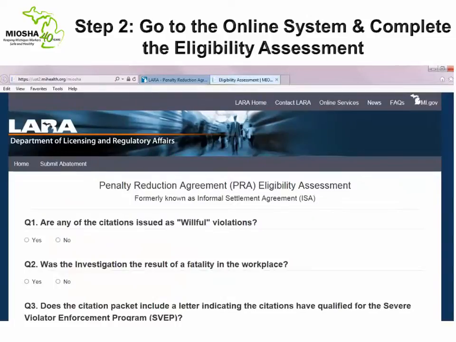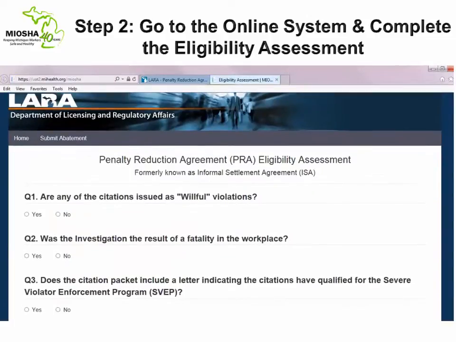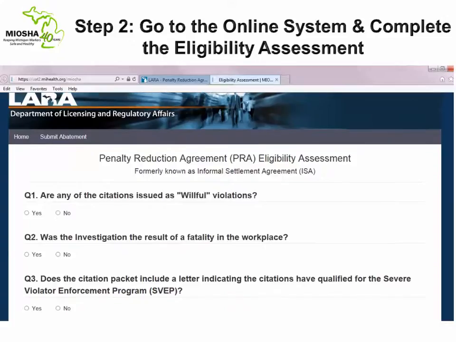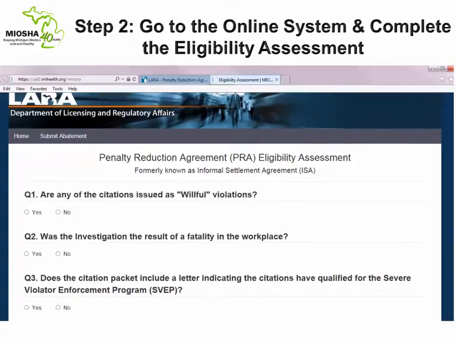Once in the online system, you'll begin with a brief eligibility assessment. This assessment will help to immediately determine whether your inspection meets the minimum criteria in order to qualify for the Penalty Reduction Agreement program. This assessment will contain a maximum of 5 questions depending upon your responses. You may utilize your citation packet and cover letter to assist you with answering these questions.